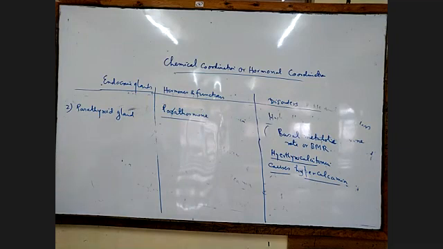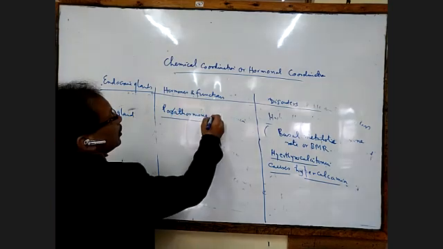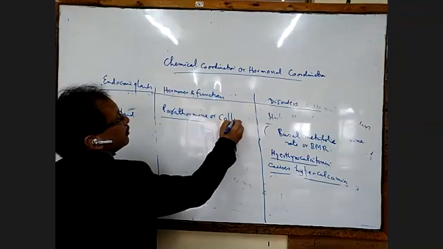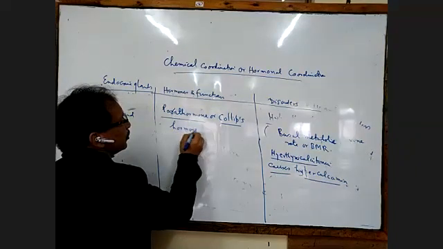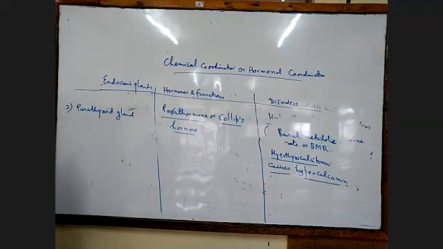This is also called Collip's hormone. Sometimes they ask in the exam, Collip's hormone is secreted by the parathyroid gland, right or wrong? Students cannot answer because they know only the name parathyroid hormone. It is also known as Collip's hormone because it was discovered in 1925 by Philip Collip.